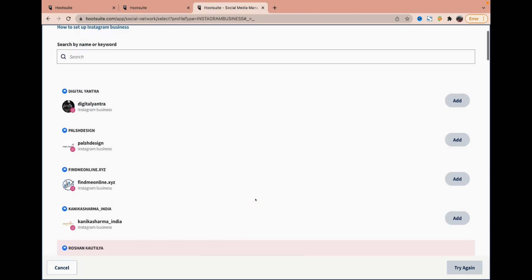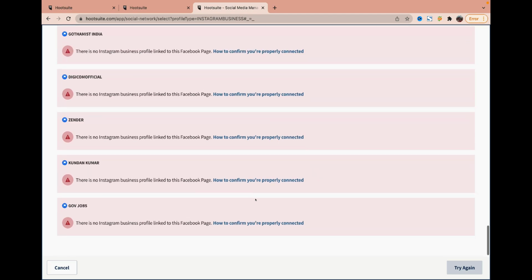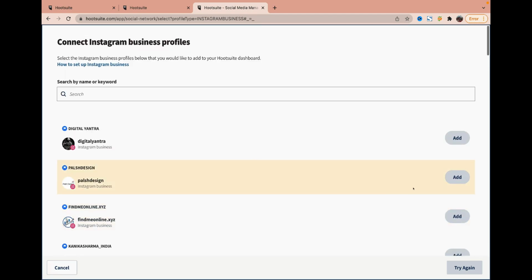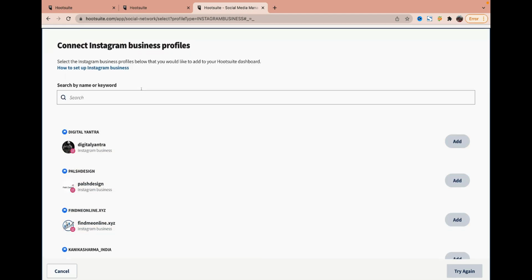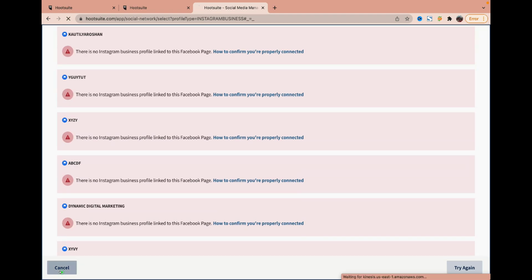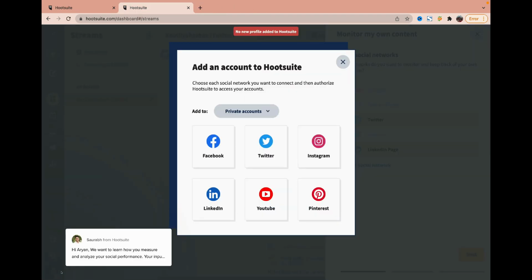So depending upon whatever account that I want, I can go and I can connect to that. So I will just click on add, it will get connected, guys. So I will not connect now, I'm just showing you what I was doing.